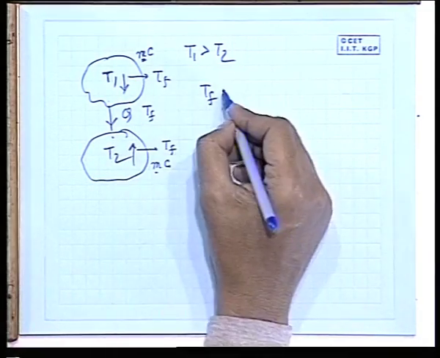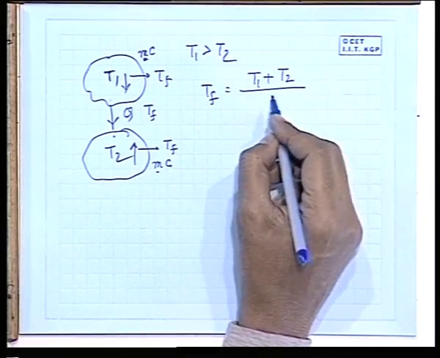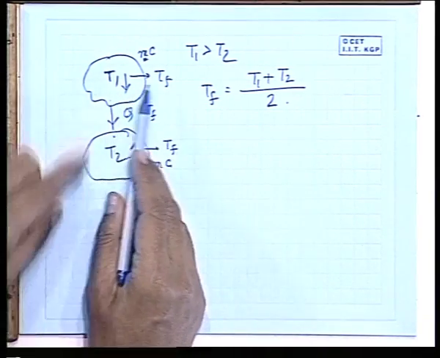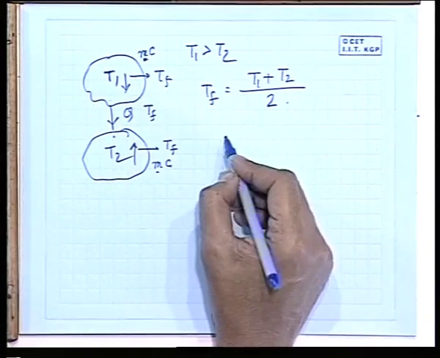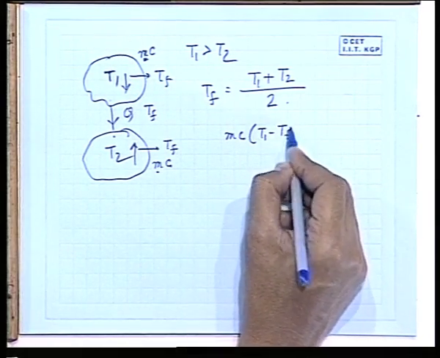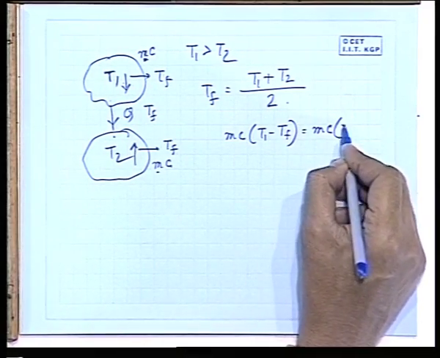If the heat capacities are same, you know from your primary school level that the final temperature is (T1 + T2)/2. That means this is the arithmetic mean. That means you make the energy balance. How to do it? mc(T1 - Tf) is the heat given by this, equal to the heat taken. So, the specific heats are defined that way.